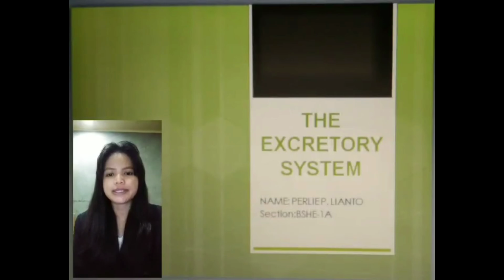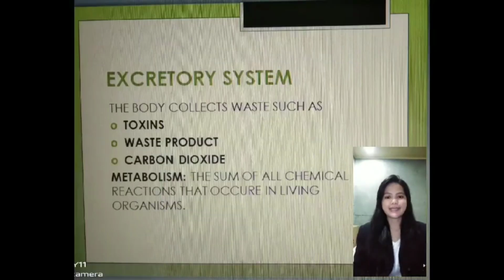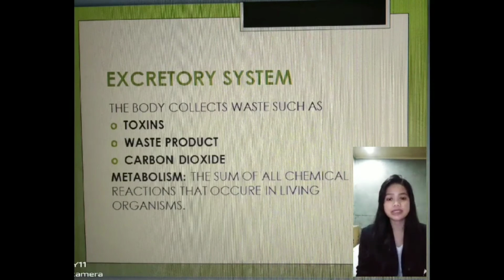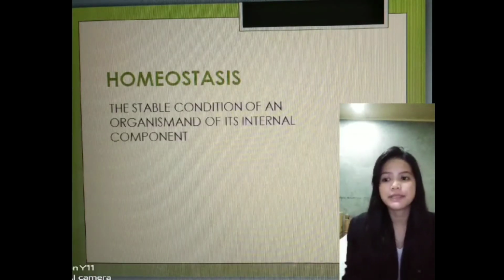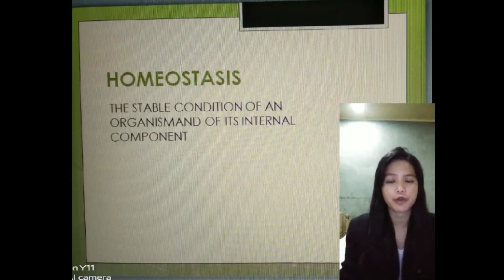The excretory system. The body collects waste such as toxins, waste products, and carbon dioxide, which result from metabolism in the body. The excretory system removes the waste and toxins. In addition, the excretory system regulates the amount of fluid and salt in your body. All of these functions help to maintain homeostasis of your body.